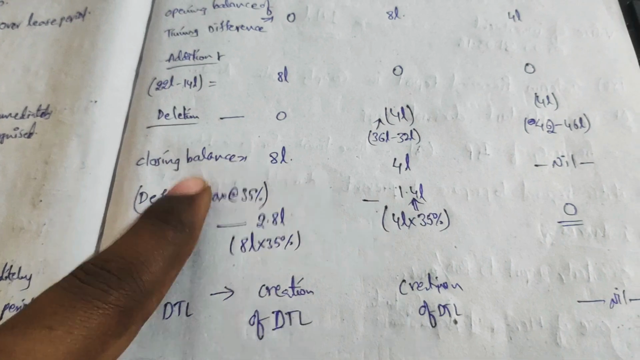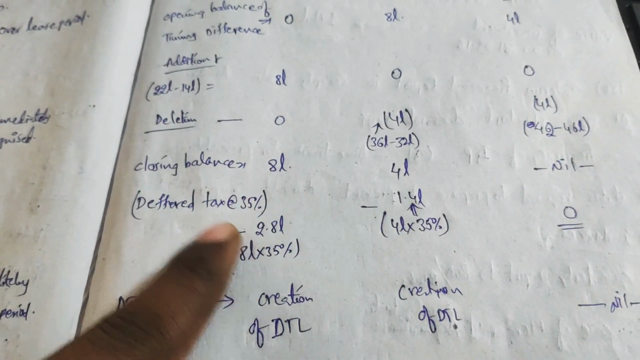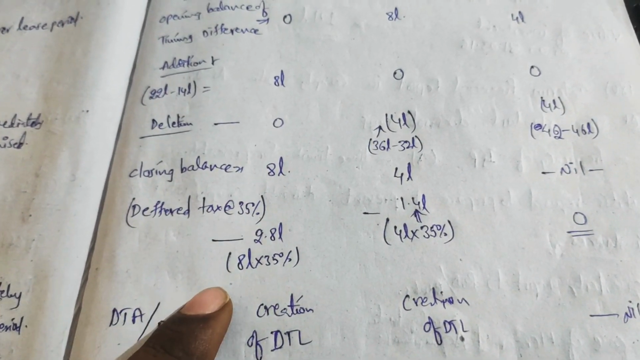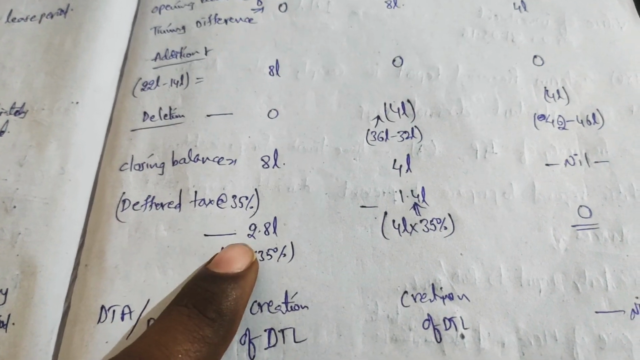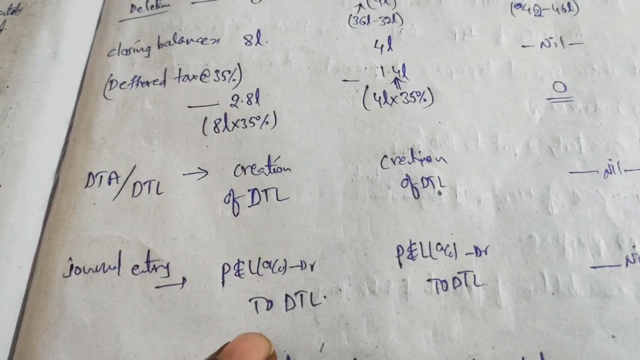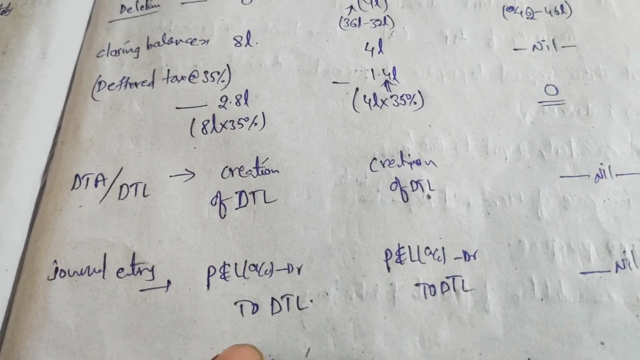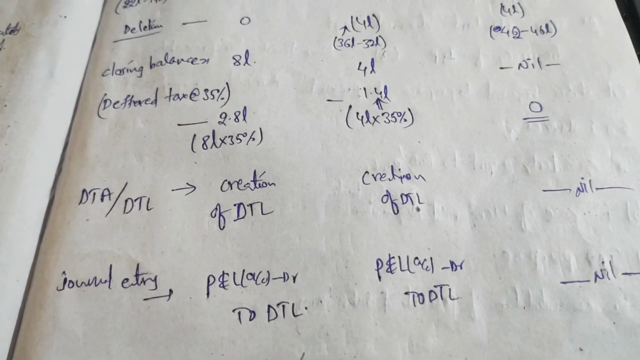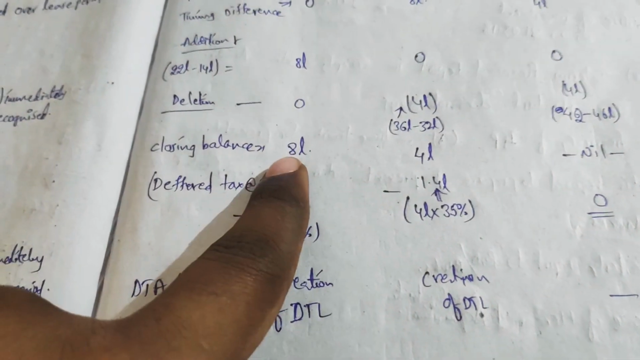For the closing balance of 8 lakhs, applying the appropriate rate of 35% which was given in the question, we need to create the deferred tax liability of 2.8 lakhs. Creation of deferred tax liability: the journal entry is also shown for your reference. P&L account debit to deferred tax liability. Done. Here the closing balance is 8 lakhs.